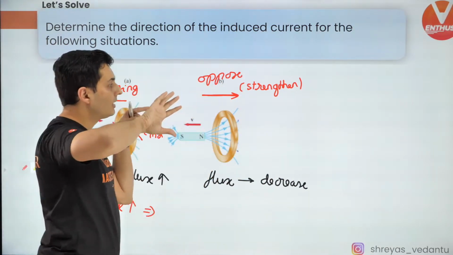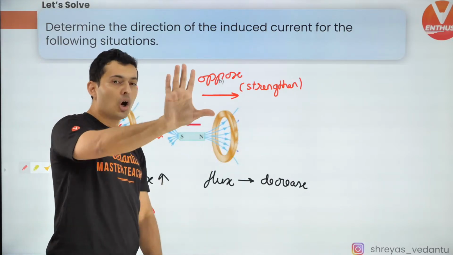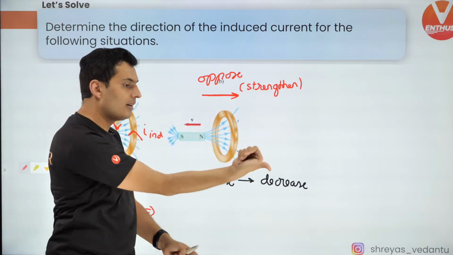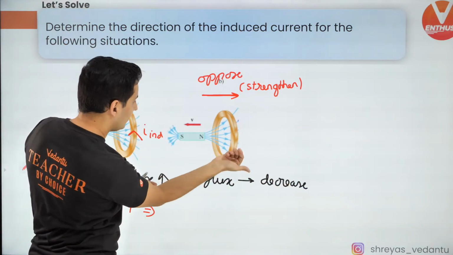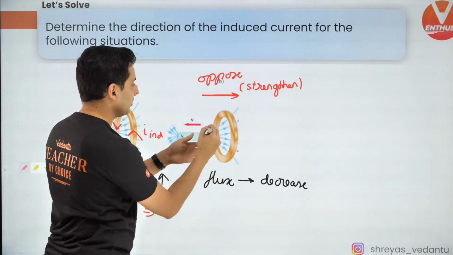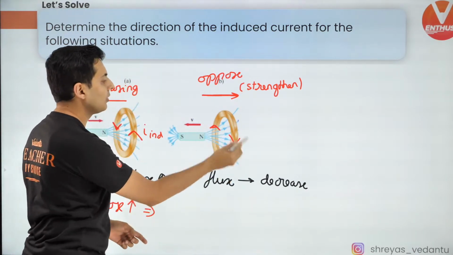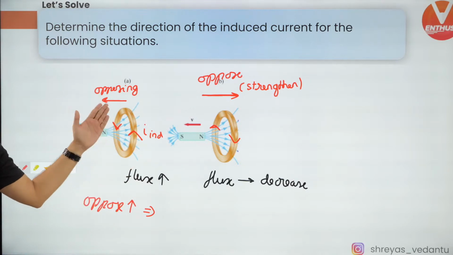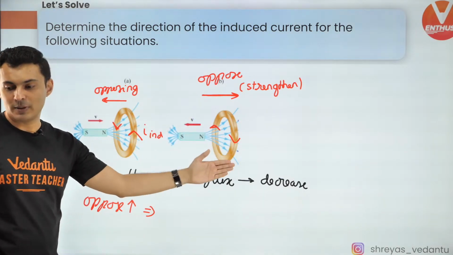So to create the magnetic field in that direction, hold your right hand thumb like that. The fingers are going to curl like this. So the current is going to go like that, which is clockwise. Understood? This is how it has to be done.